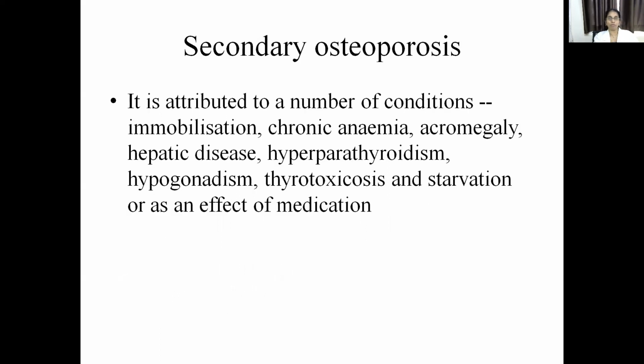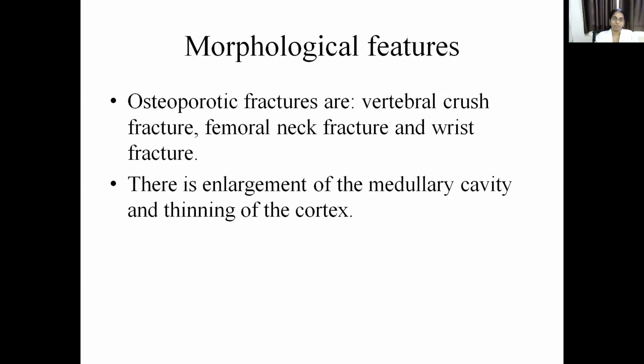Coming to secondary osteoporosis, it's attributed to a number of underlying conditions like immobilization, chronic anemia, acromegaly, hepatic disease, hyperparathyroidism, hypogonadism, thyrotoxicosis, starvation, and medications such as continuous corticosteroid therapy, anticonvulsant therapy, or heparin therapy. All this can lead to secondary osteoporosis.